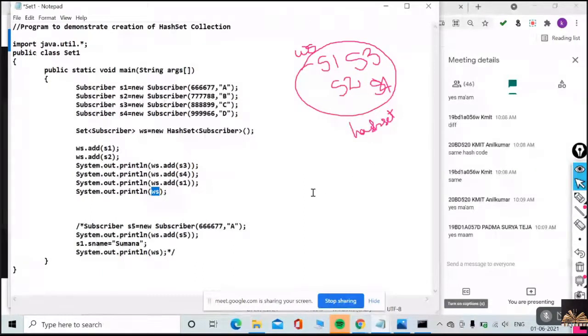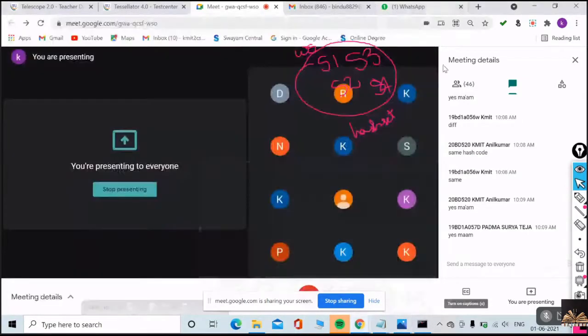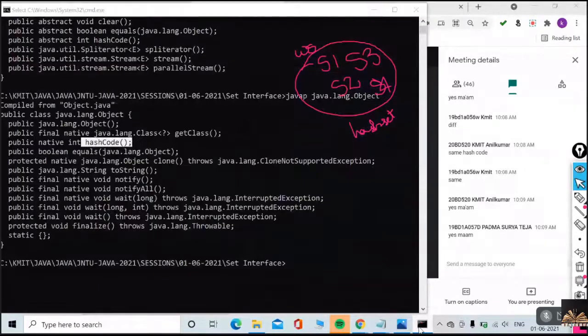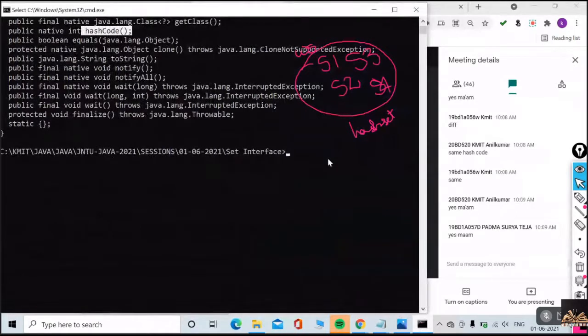Shall I execute this code? Yes or no? How to execute? Did you remember at least? Javac.